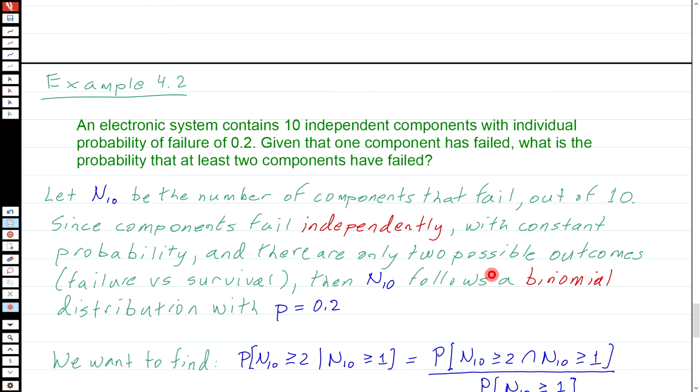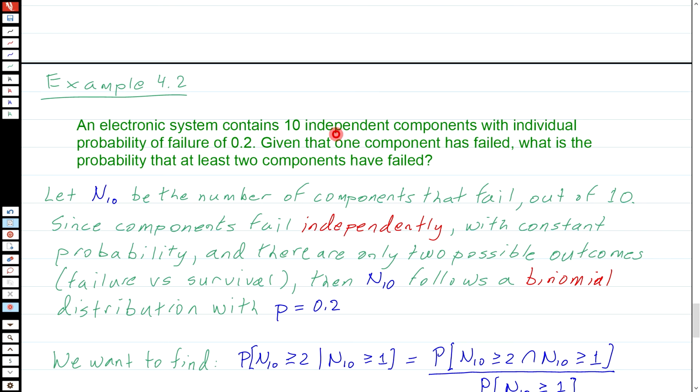Okay, another example, 4.2. Let's suppose that a system contains 10 independent components with individual failure probability of 0.2. So the key word here is independent, and that they all have the same probability of failure. This means that really this system is made up of a series of trials, 10 trials to be precise, and each of those trials are independent and they have constant probability of success. So these are Bernoulli trials.